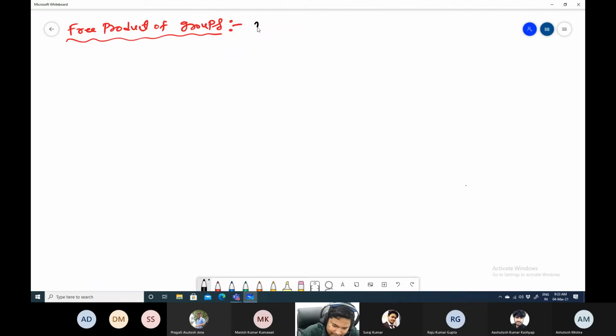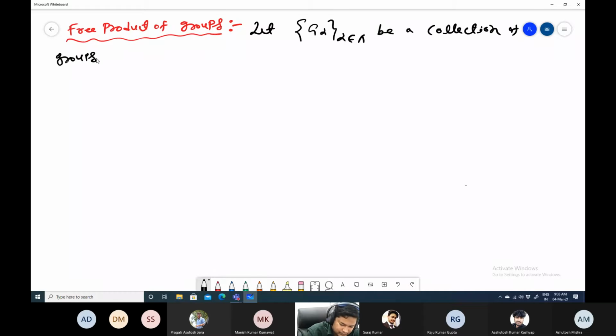So let G alpha, say alpha belongs to some index set, be a collection of groups. Okay, so G alpha can be any group. It can be abelian, it can be non-abelian, any arbitrary group. And this collection is also an arbitrary collection. You can take two, you can take three, in fact, you can take infinitely many. So this is just a collection of groups.